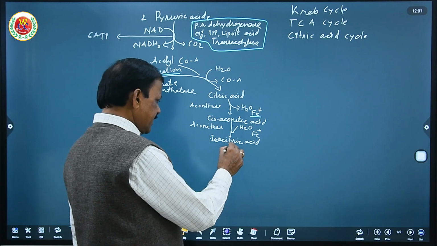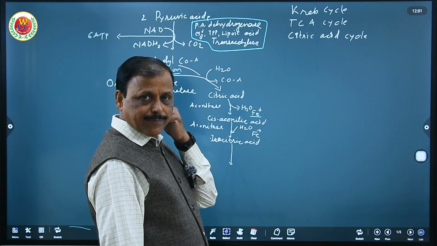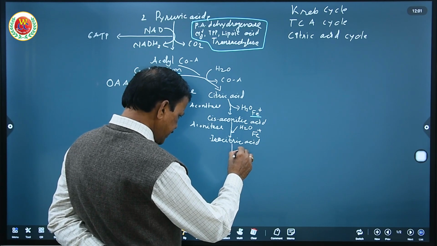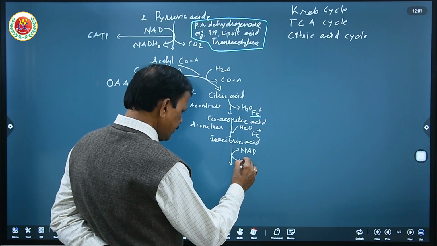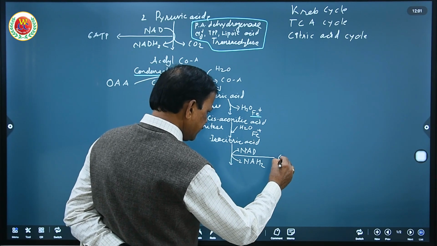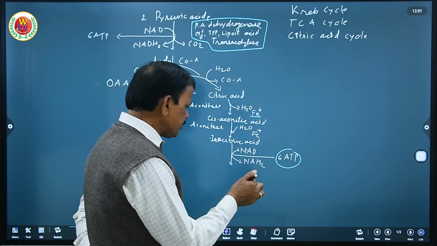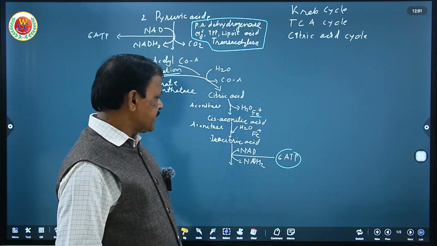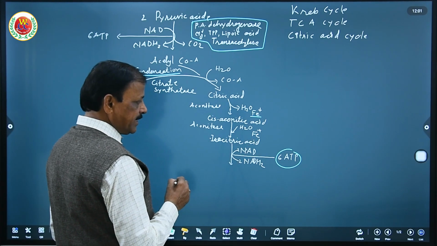Now this isocitric acid undergoes oxidative decarboxylation. But step by step, first it undergoes dehydrogenation, in which 2 molecules of NAD undergo reduction to produce 2 molecules of NADH2, producing 6 ATP as part of the further breakdown of NADH2 in mitochondria. This happens in the presence of isocitric dehydrogenase.